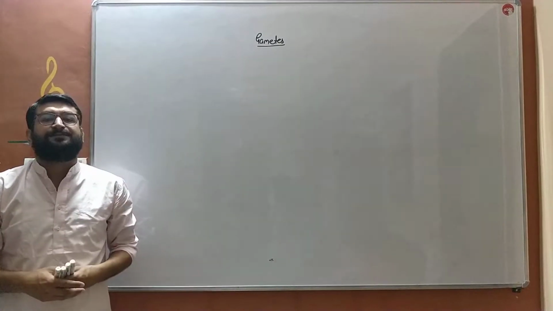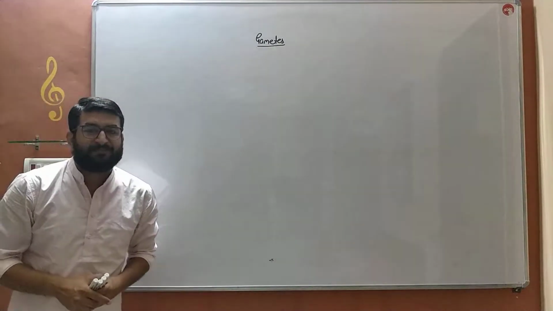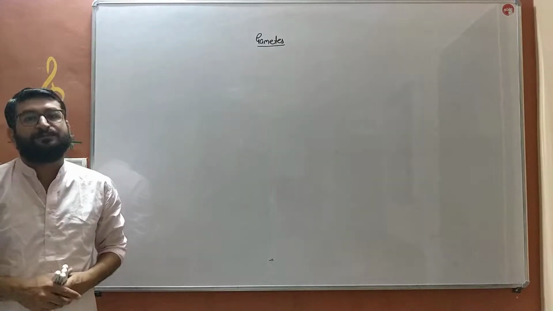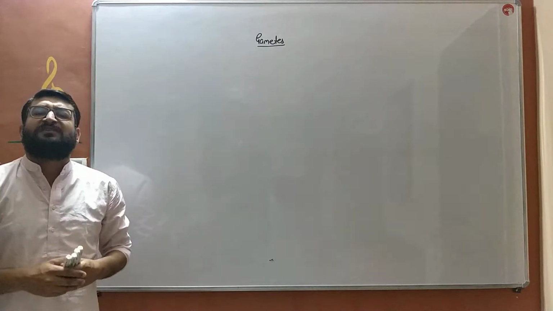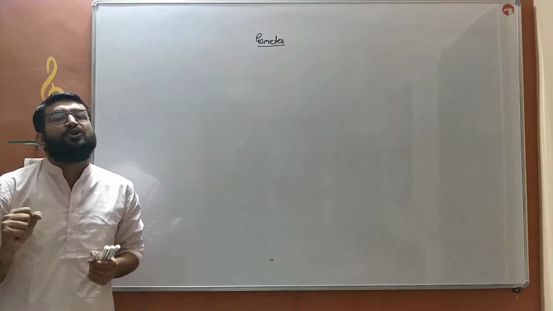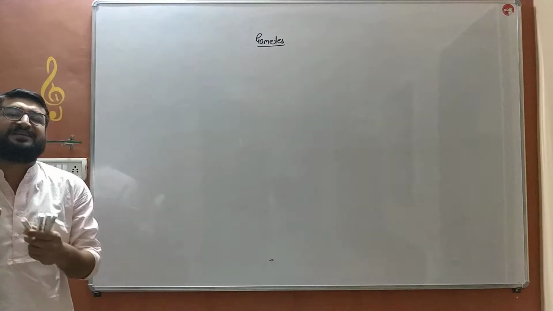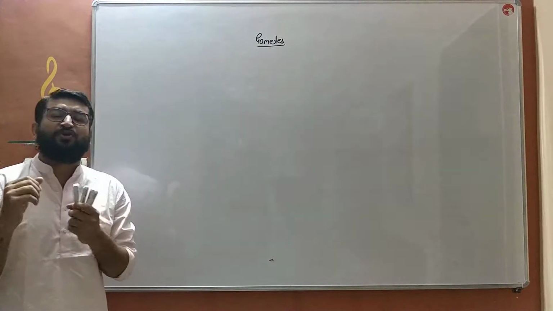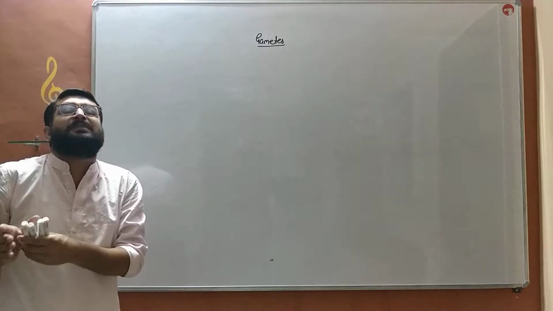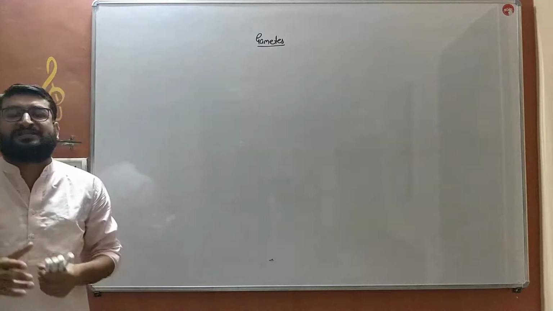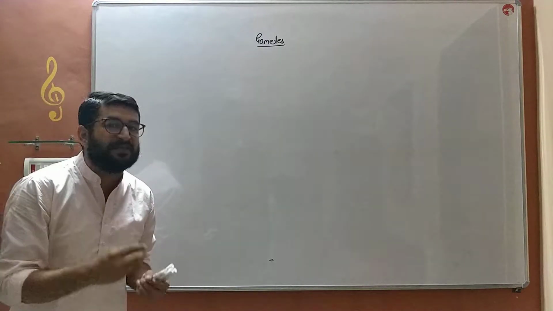Hello students, we are discussing the chapter how do organisms reproduce. In this video, we will discuss the gametes in human beings. As we have discussed in our previous videos, human beings have different sexes, that is male and female, and both those sexes or genders produce their respective gametes.